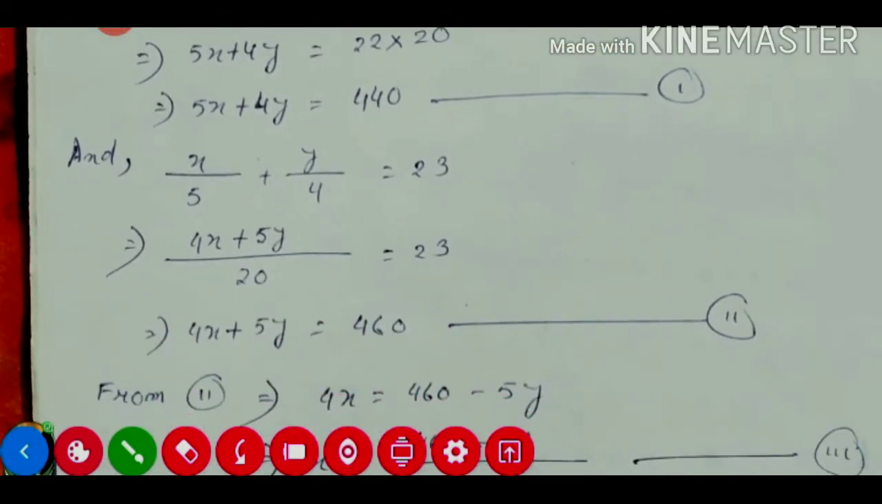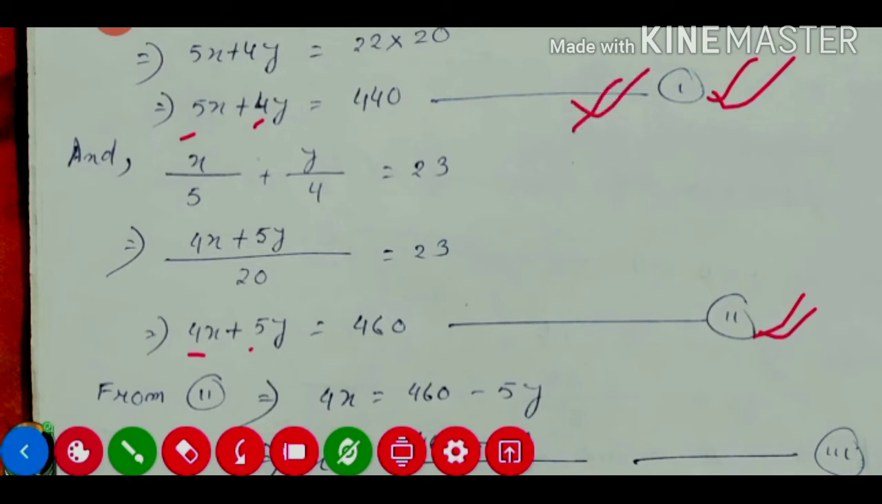So it will be 4x plus 5y is equal to 23. Cross multiplication: 4x plus 5y is equal to 20 into 23, which is 460. So this one will be equation number 2. This is equation number 1 and this is equation number 2. Now see here, the x coefficient is 5 and y coefficient is 4, and in the other one the x coefficient is 4 and the y coefficient is 5.